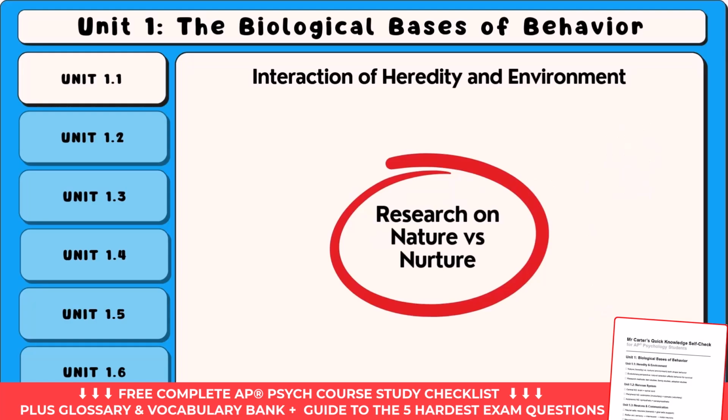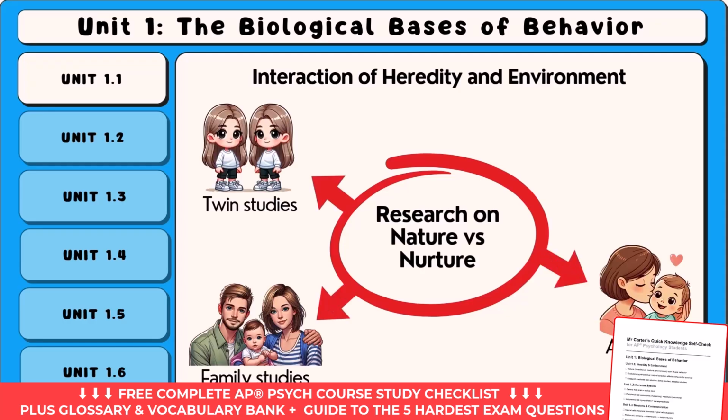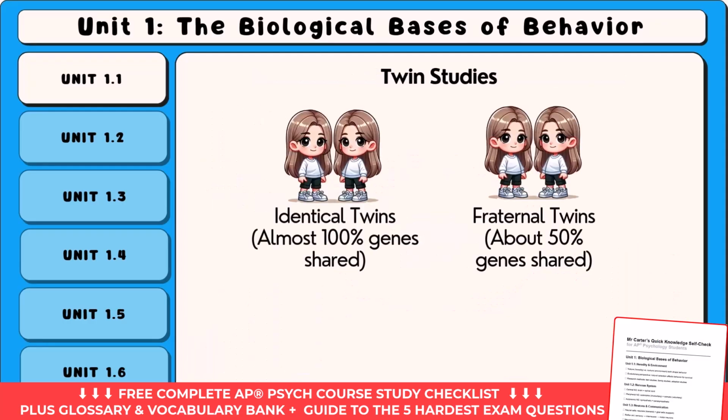The final thing we need to know for Unit 1.1 is the research on nature versus nurture. Scientists have studied the effects of heredity and environment using twin, family, and adoption studies. Twin studies compare identical twins who share almost 100% of their genes, and fraternal twins who on average share about 50% of their genes, to see how much traits are influenced by genetics.